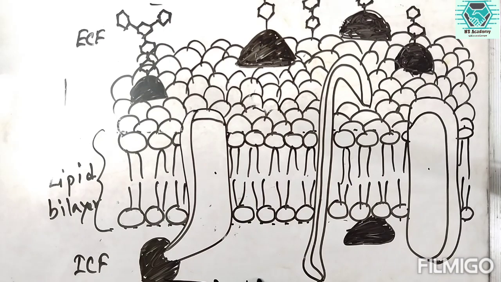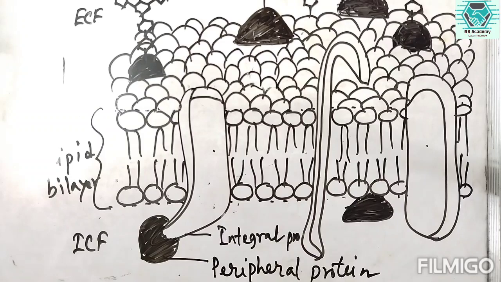These proteins are known as peripheral protein, whereas these are called integral or transmembrane proteins. So these are the peripheral proteins, the lower one are the peripheral proteins.